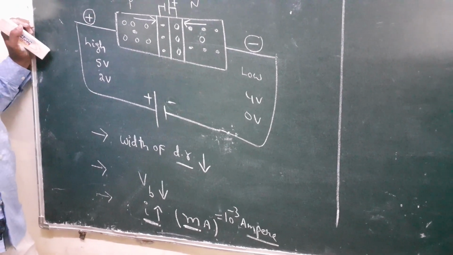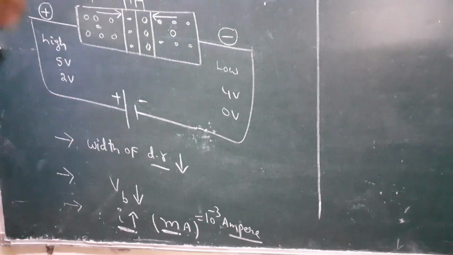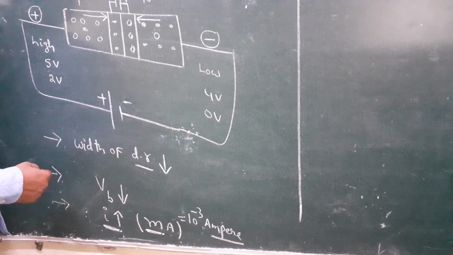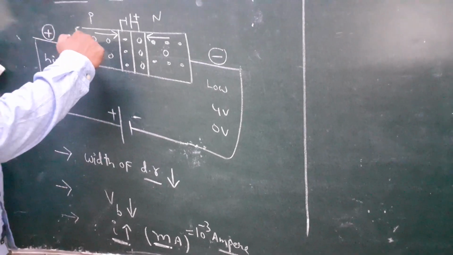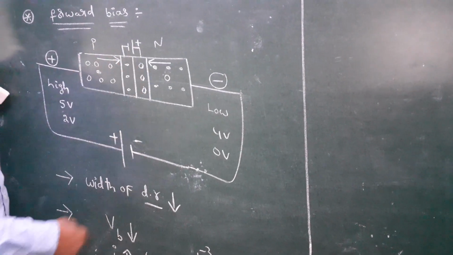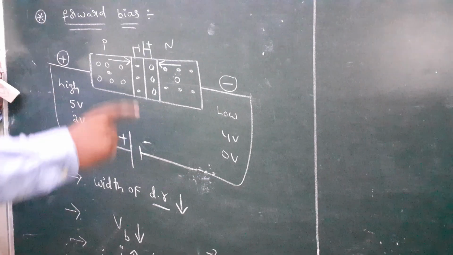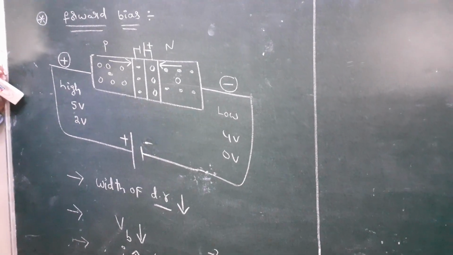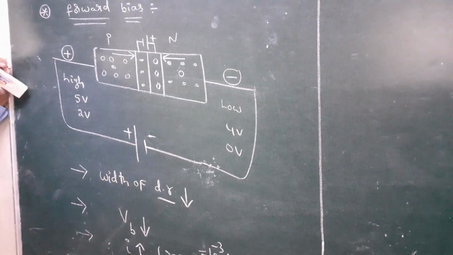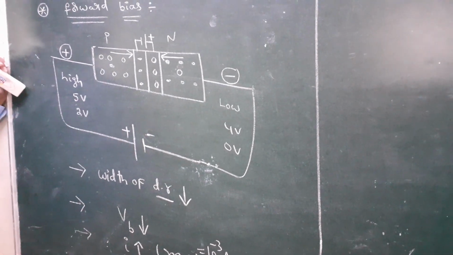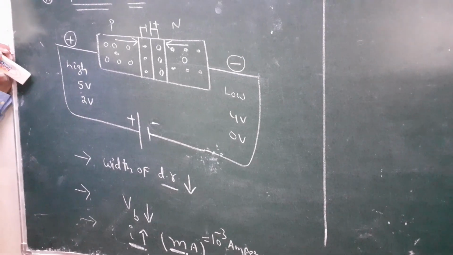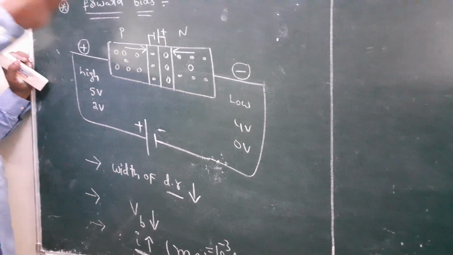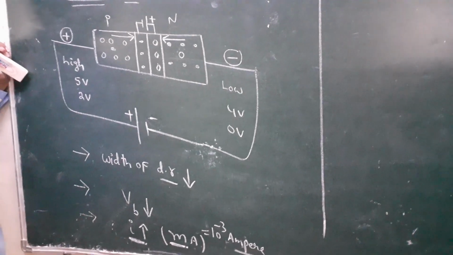The current produced by minority charges is called drift current. Here drift current is very small, but diffusion current is very large. In some cases, drift current is neglected. In some cases, drift current will be taken according to the question.